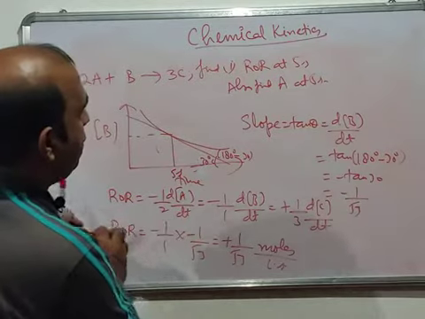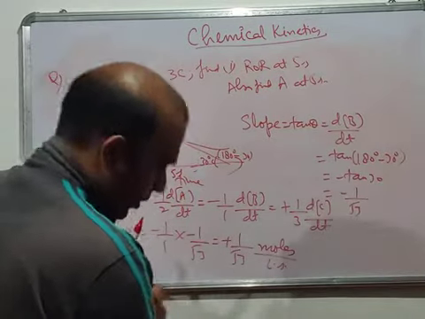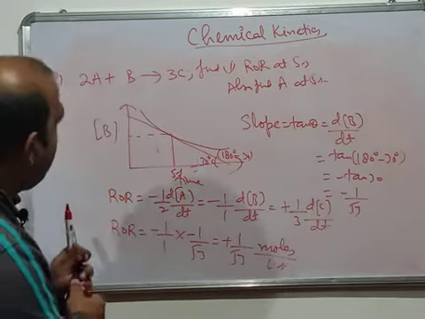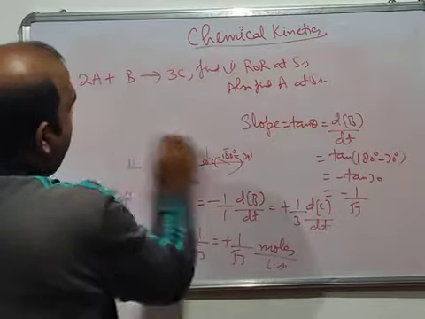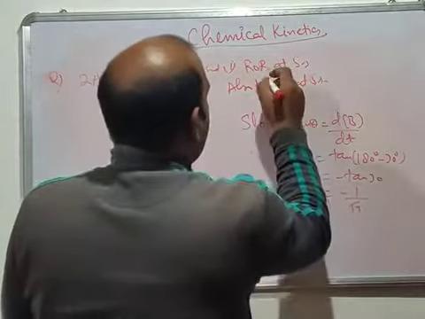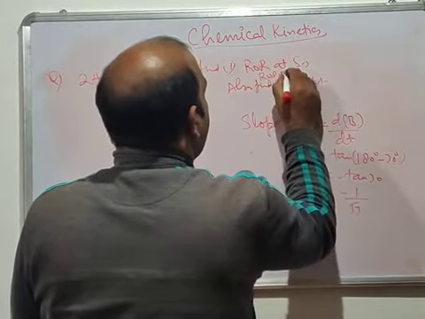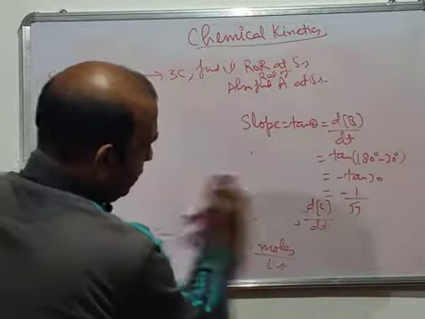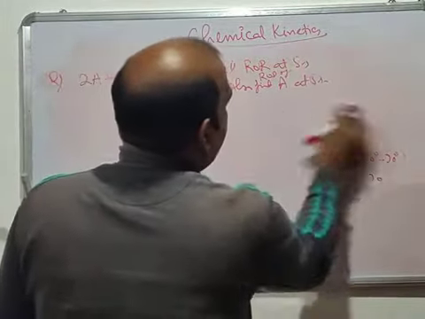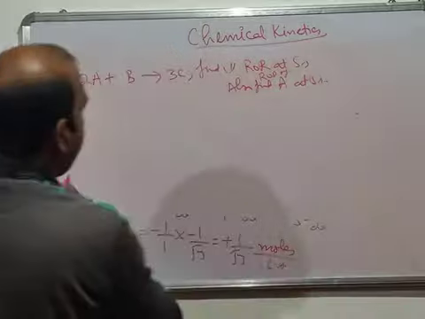Now we also have to find the rate of disappearance of A. That's what we have to find. The rate of reaction we have found is plus 1 by under root of 3. Now how can we find the rate of disappearance?